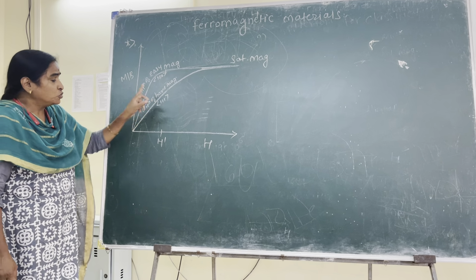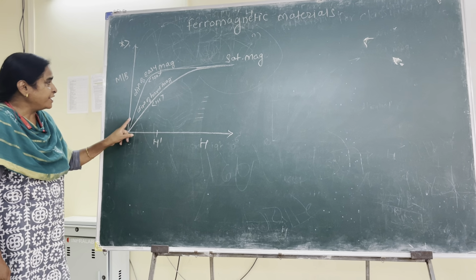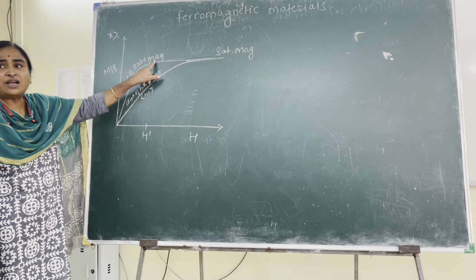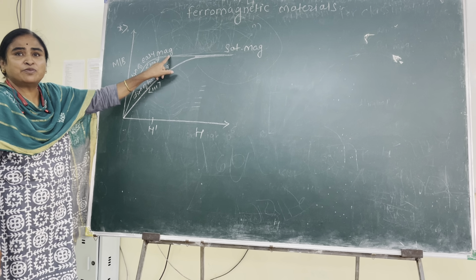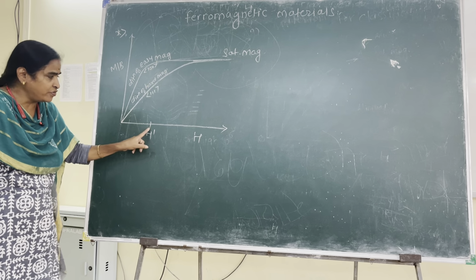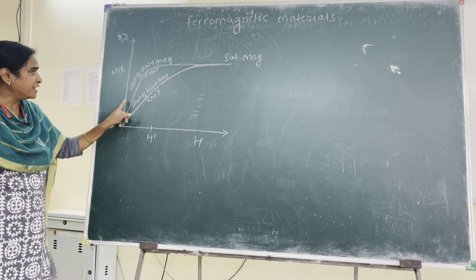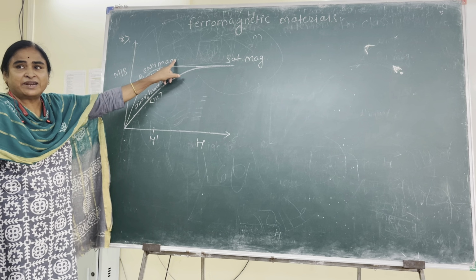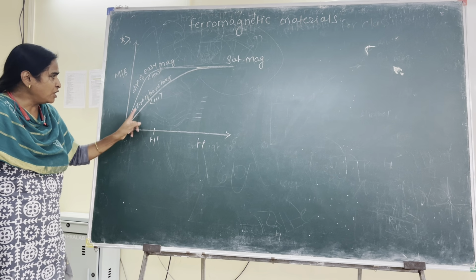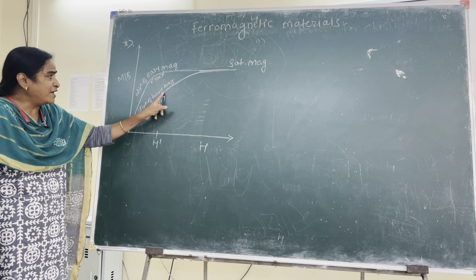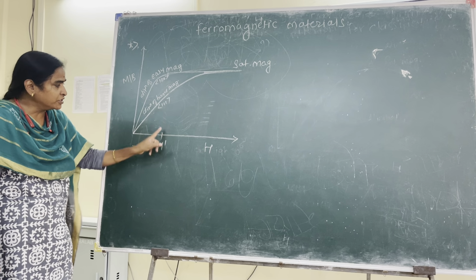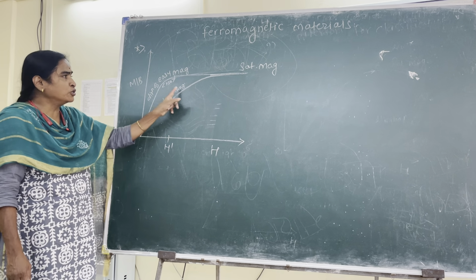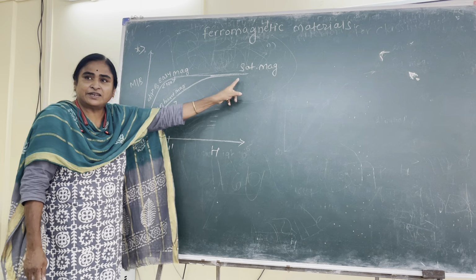So the direction along which the magnetization acquired is maximum for a given value of field is called the direction of easy magnetization. Whereas the direction along which the acquired magnetization is lower for the same value of field is called the direction of hard magnetization.